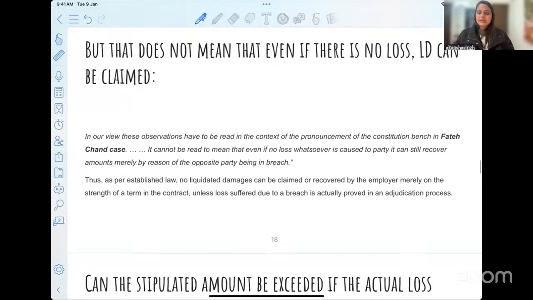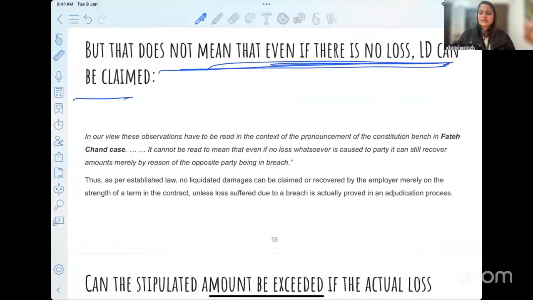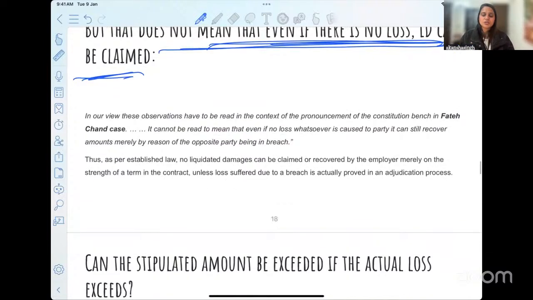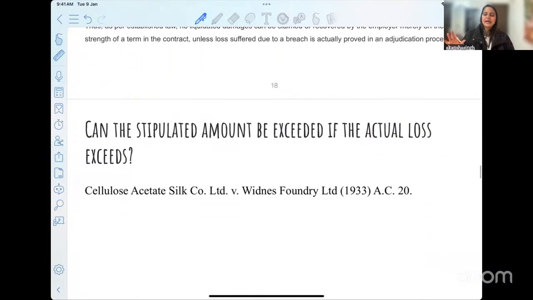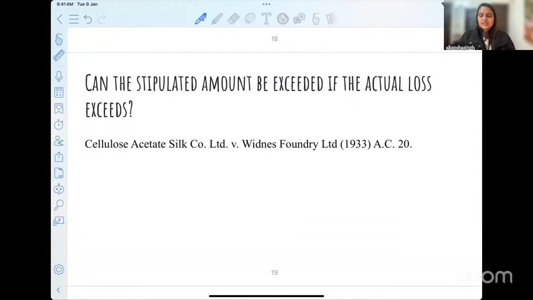All right. Then this also means that, something that I just covered right now, even if there is no loss, you cannot go and say, I need 10,000 rupees. No, the court will assess it on the basis of loss, wherever it is possible for you to comprehend and look for the damages.